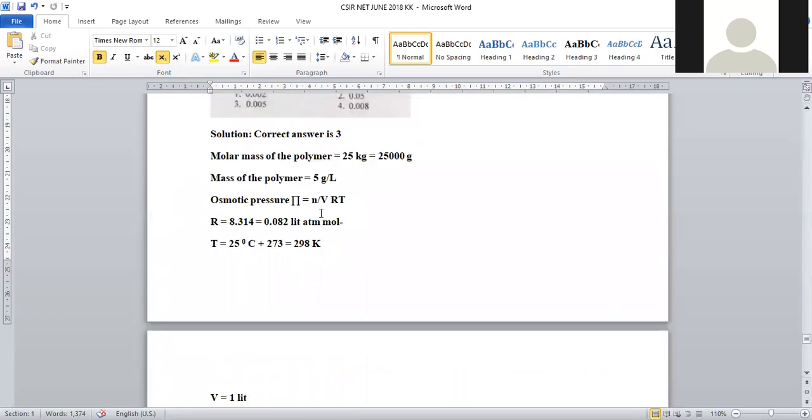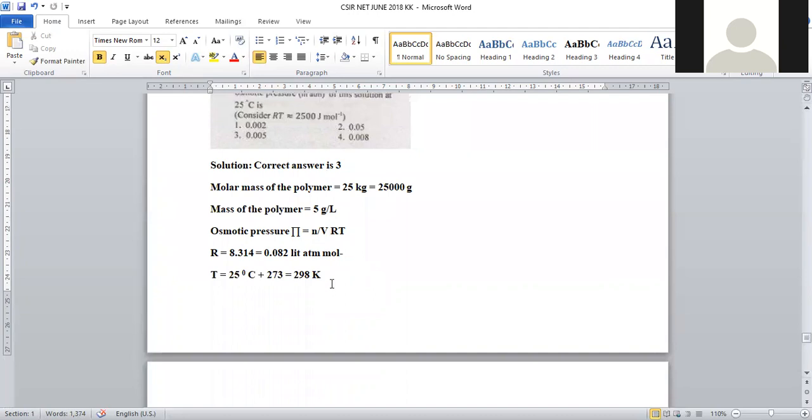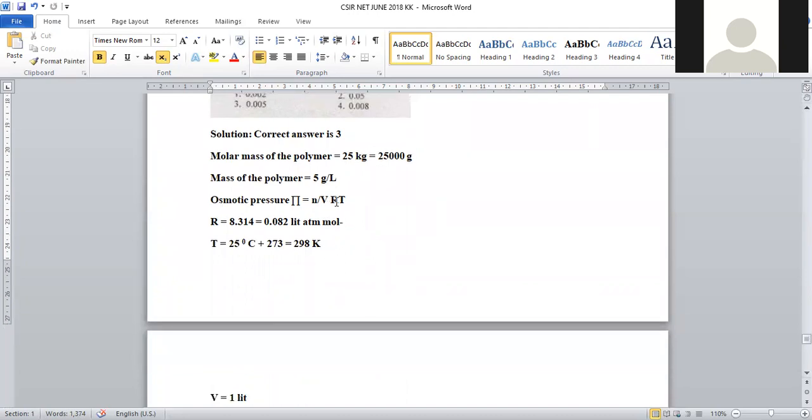That's why pi is equal to N by V RT, where N is nothing but number of moles. Number of moles is nothing but weight by gram molecular weight. It is given as weight by gram molecular weight by volume. Here 5 gram per liter, that means volume becomes 1 liter, right? V is equal to 1 liter.